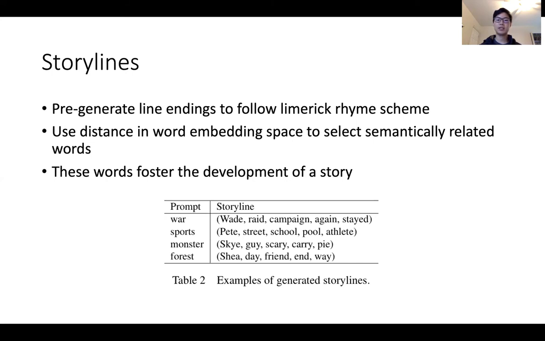And we model this using distance in the word embedding space. And then when we place these words at the ends of each line of the limerick, the model is able to take these words into account and fill in the rest of the words, in such a way that they all are somewhat close in the word embedding space to the prompt word that was given. And below you can see some examples of prompt words along with the storylines that our method generated.